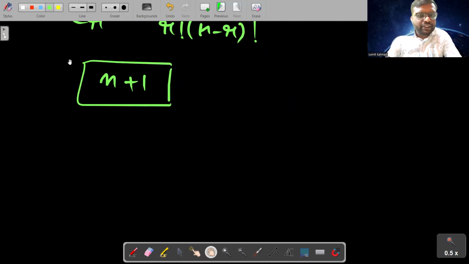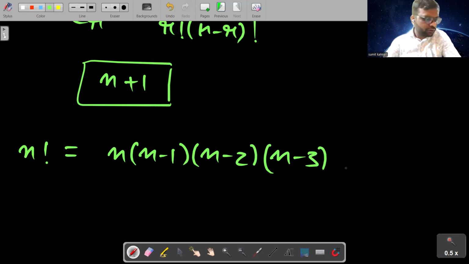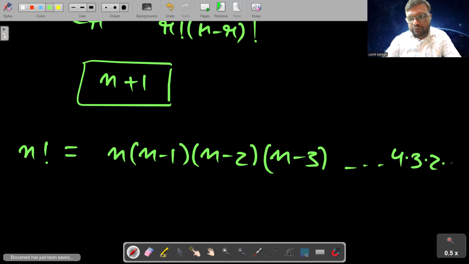And students, we will see how to find the value of factorial n. Factorial n is equal to n into n minus 1 into n minus 2 into n minus 3 down to 4 into 3 into 2 into 1. Suppose we have to find the value of factorial 6.